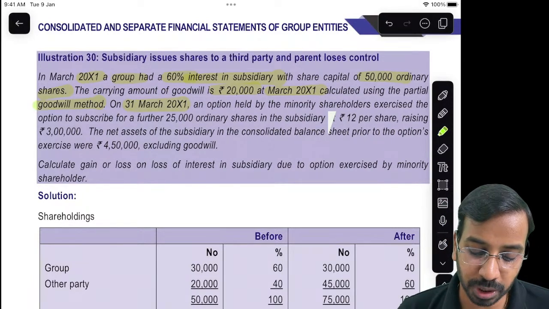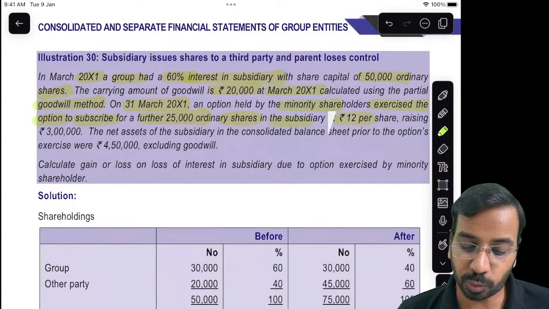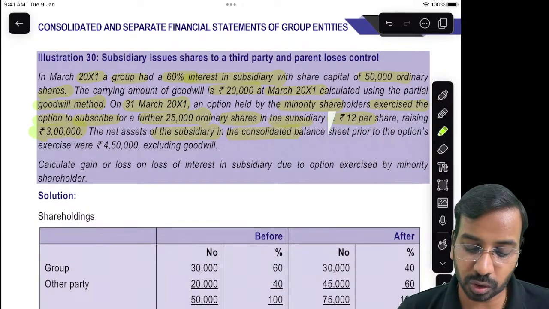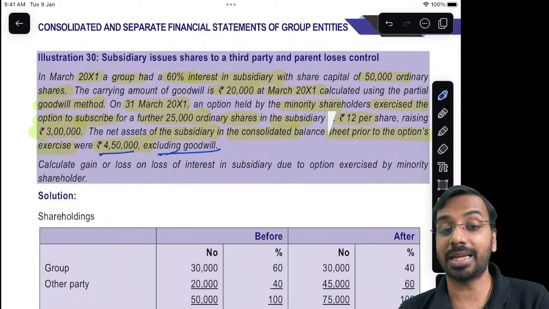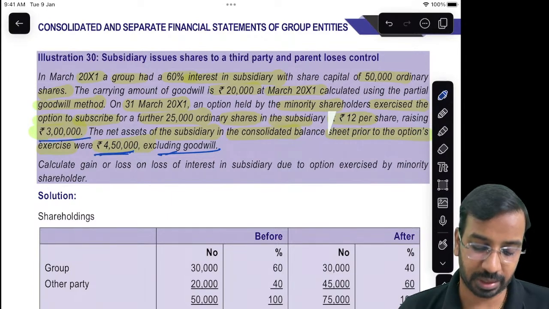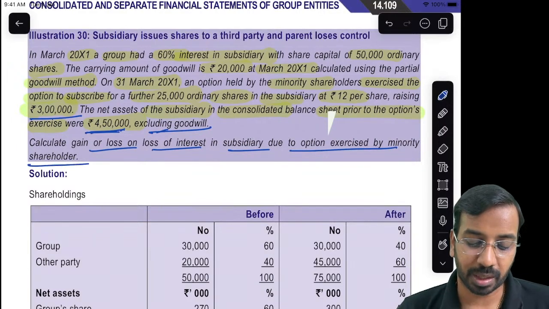On 31st March, an option held by the minority shareholders was exercised to subscribe for a further 25,000 ordinary shares in the subsidiary at 12 per share, raising 3 lakhs. The net assets of the subsidiary in the consolidated balance sheet prior to the option exercise were 4,50,000 without goodwill. After exercising the option, the net assets will go up because the money of 3 lakhs has been received. Calculate the gain or loss of interest in the subsidiary due to the option exercised by minority shareholders.